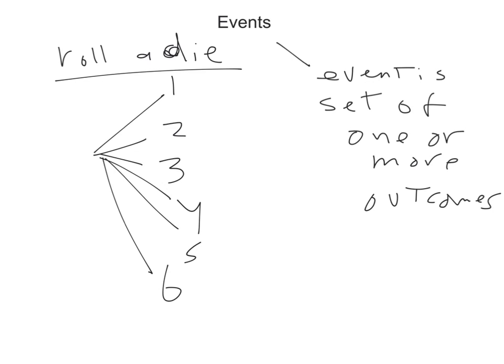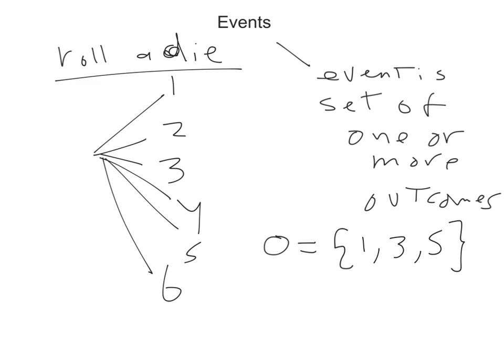So let us look for meaningful events. A meaningful event, like for example, the event of getting an odd number. We call this O. And this event has a set of all these numbers. Odd numbers are 1, 3, and 5. So in this case, this event is {1, 3, 5}. So this one has 3 outcomes.